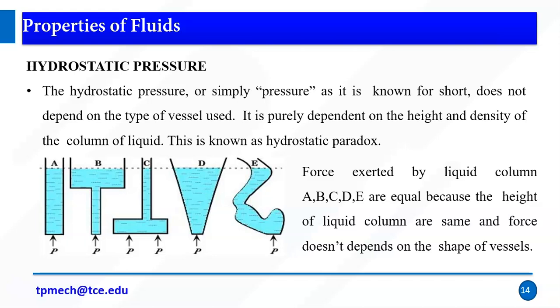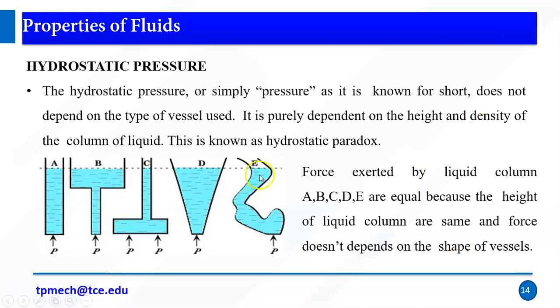Again, one of the important laws is the hydrostatic paradox. Hydrostatic pressure does not depend on the size or type of vessel we use. It depends only on the height and density of the column of liquid. This is called the hydrostatic paradox.